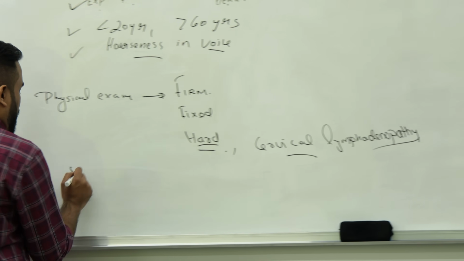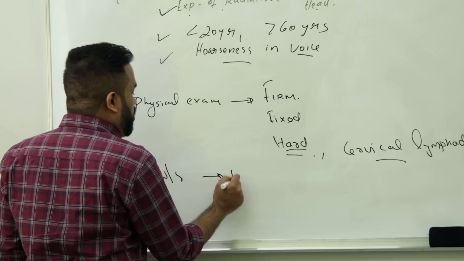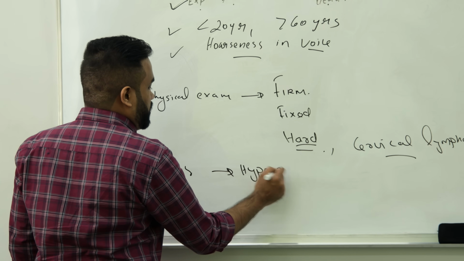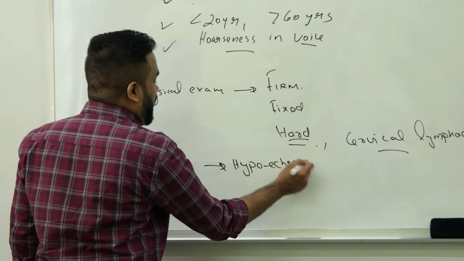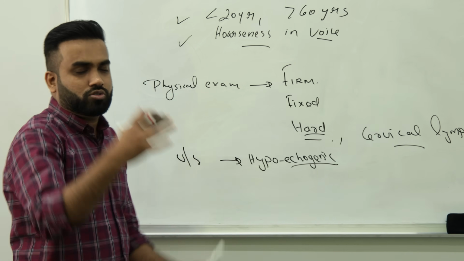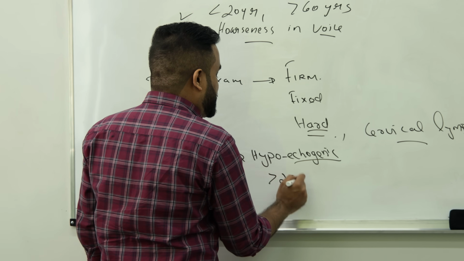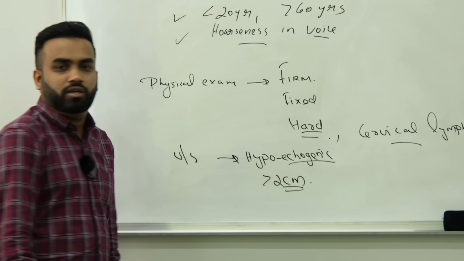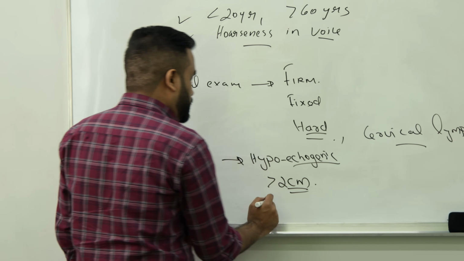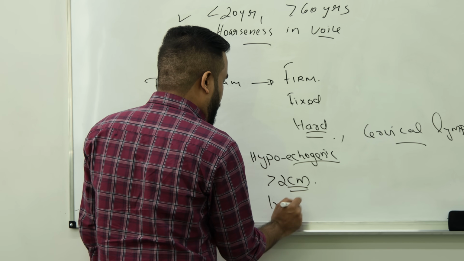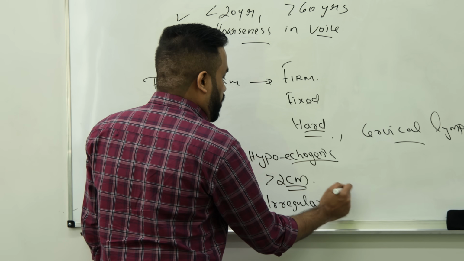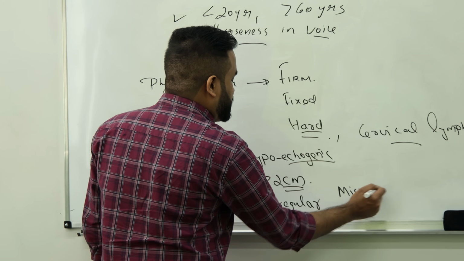To confirm, you will do an ultrasound. In ultrasound, if it is hypoechogenic, for sure, if it is cancer, it will absorb the ultrasound, so it will be hypoechogenic, right? Or you see the size is more than 2 centimeters, or it has an irregular border, or you see some microcalcification.